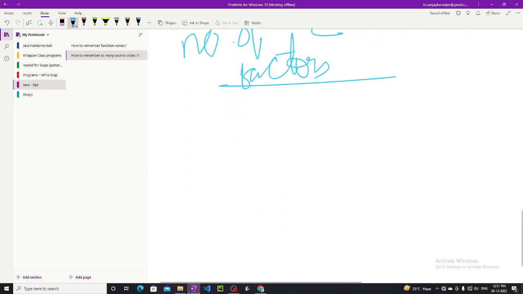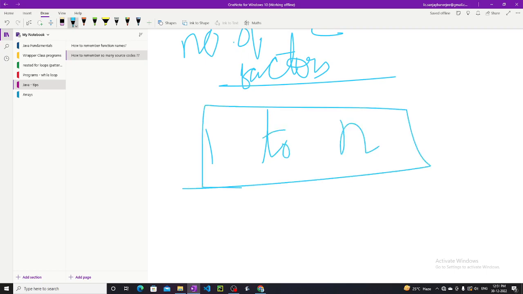Then what will I do? N will have how many factors? How many numbers can divide n? All the factors will lie from 1 to n. Before 1 and after n, there will be no number which can divide n properly. So the factors will be present from 1 to n.